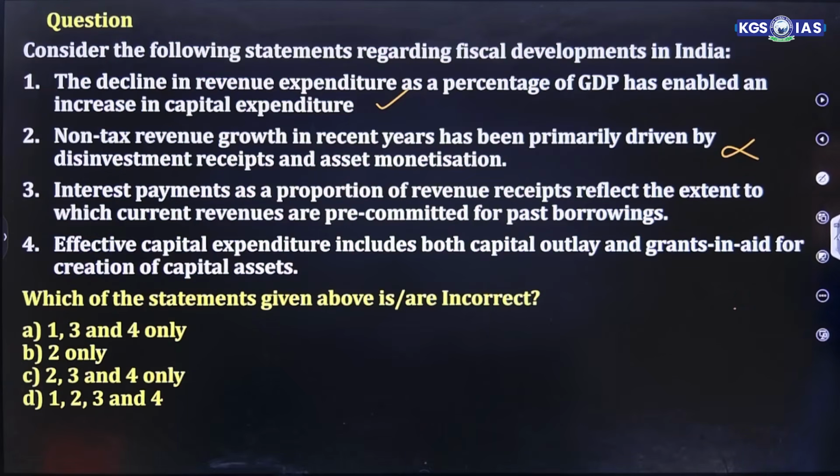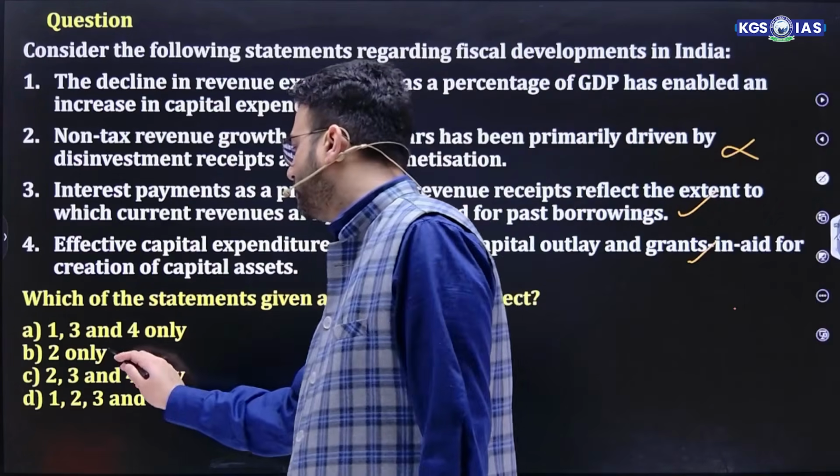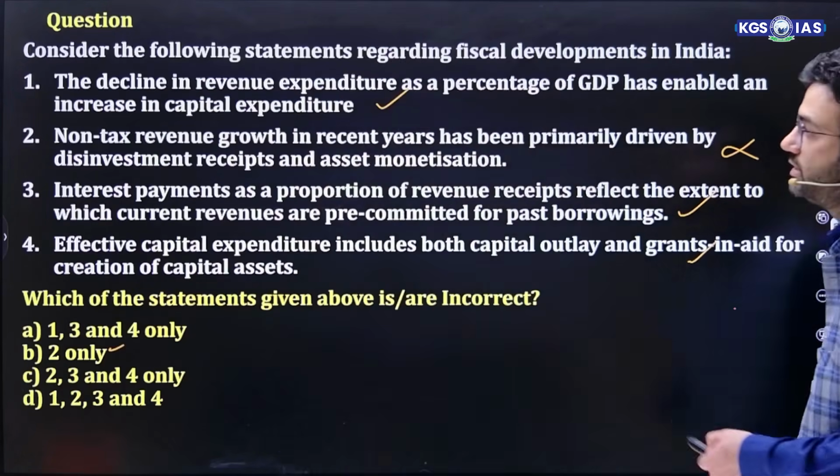Interest payment as a proportion of revenue receipts reflects the extent to which current revenues are pre-committed for past borrowing. True. Effective capital expenditure includes both capital outlay and grants-in-aid for creation of capital assets. This is also true. The question is asking about the incorrect one, so the incorrect is 2 only. 2 only is the correct answer.